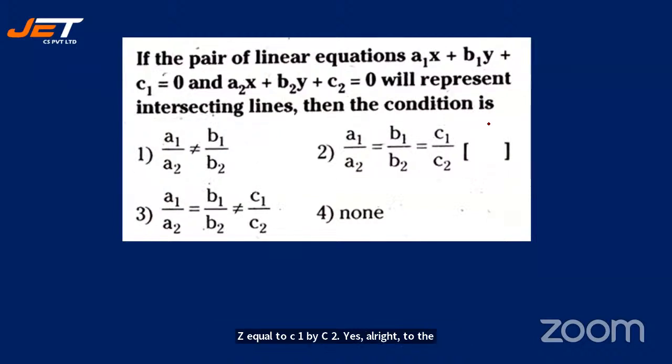If the pair of linear equations a1x plus b1y plus c1 is equal to 0 and a2x plus b2y plus c2 is equal to 0 will represent intersecting lines, then the condition is dash. I think my question is very clear. So it is intersecting lines, then what would be the answer?